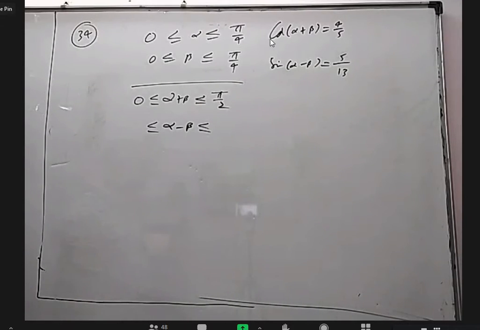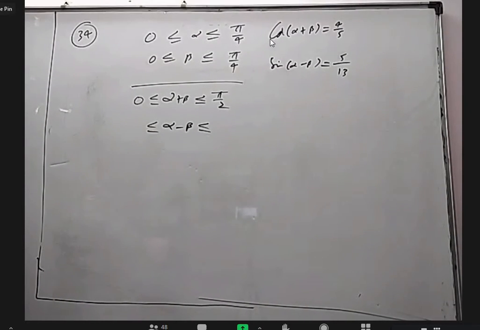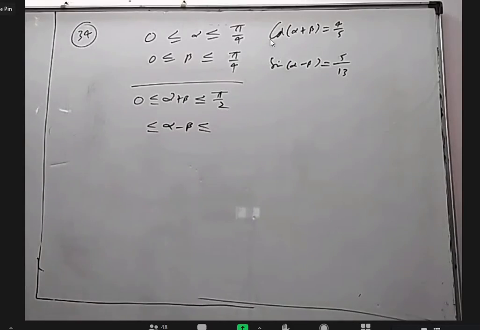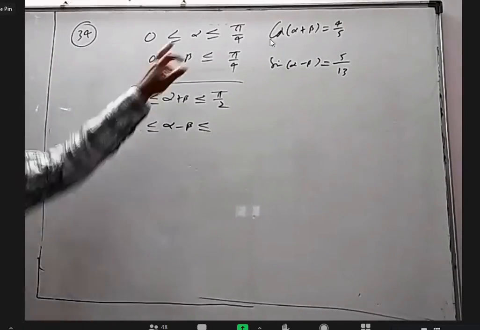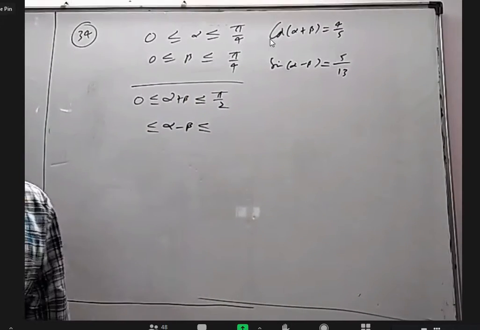Tell me, what should be alpha and what should be beta for it to be 90? Forget about which quadrant and all. Alpha is between 0 to 45, beta is between 0 to 45, alpha minus beta is between what to what?